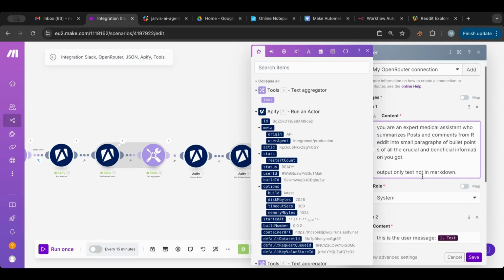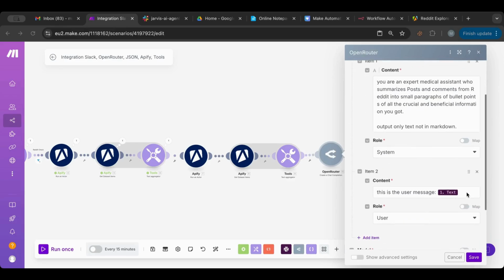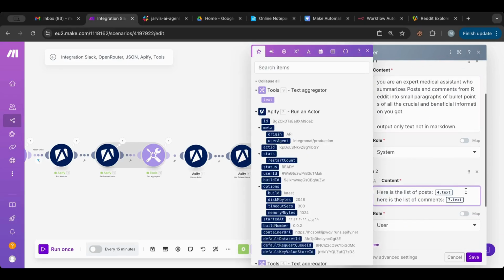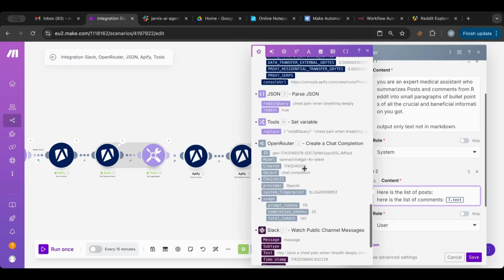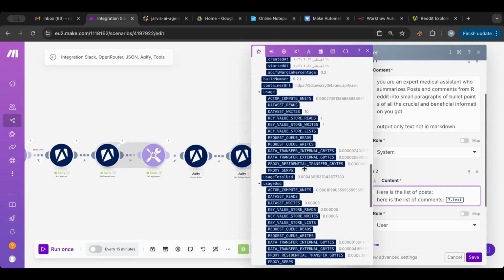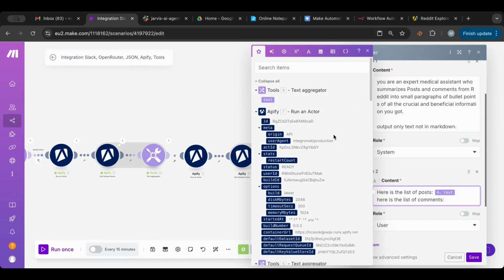Okay, only output text, not markdown. Perfect. What we want also is to give it the text. So we'll do that, and the posts are this one, and the comments are this one.